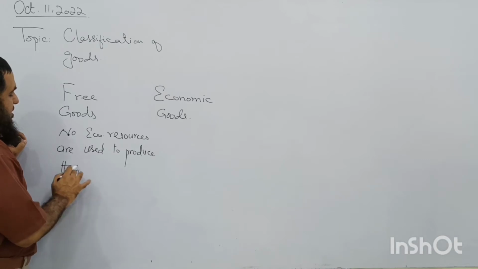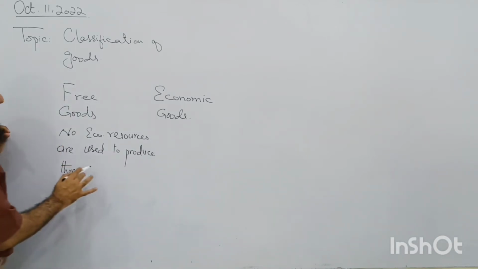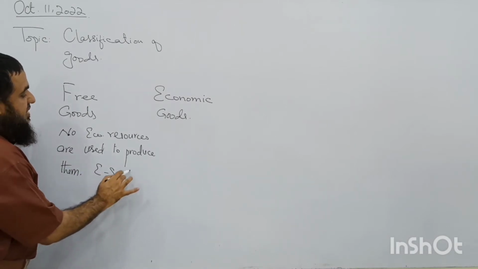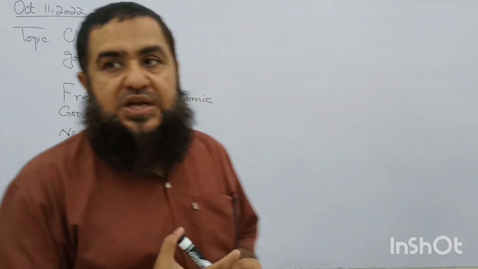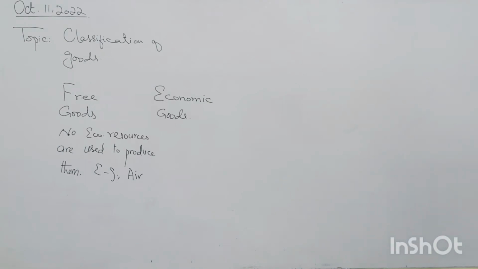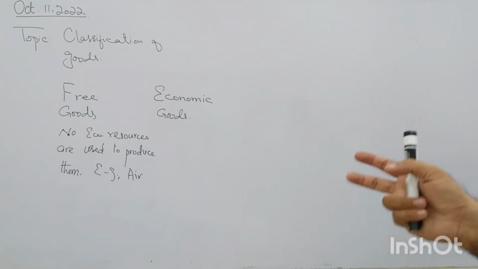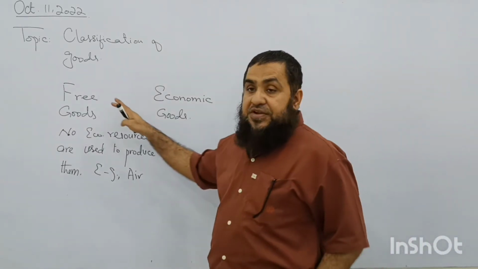Alright? So for example, we say this is called air, sunlight. Do you think we have to put in resources to produce air or sunlight or seawater? So when these resources are not required to produce the goods, then we say these are called the free goods.